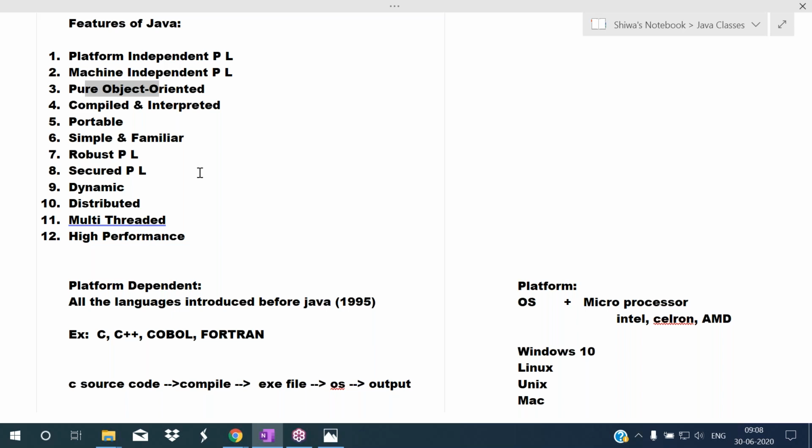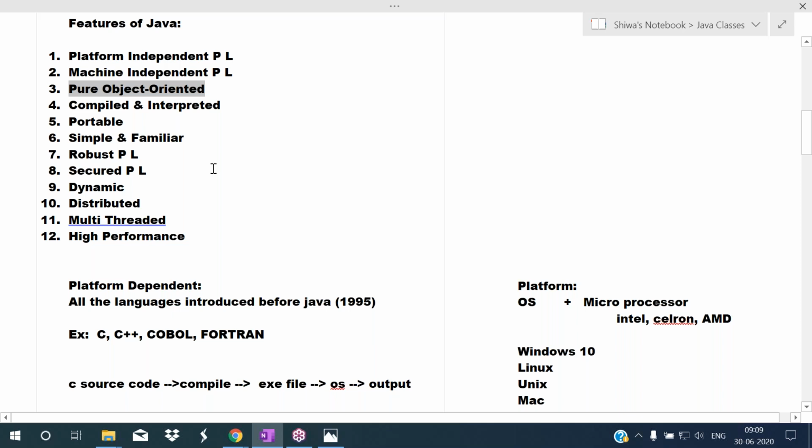Java is machine independent because software developed in Java can run on many machines like computers, smartphones, tabs, routers, Blu-ray, DVD players, etc. That's why it is a machine independent programming language.